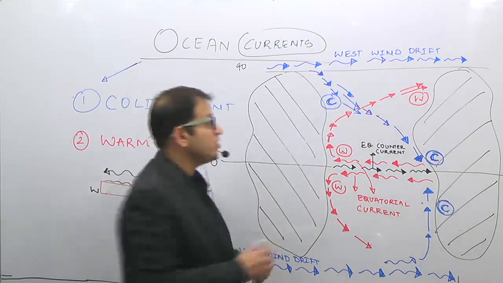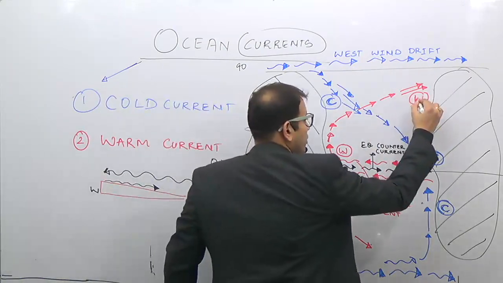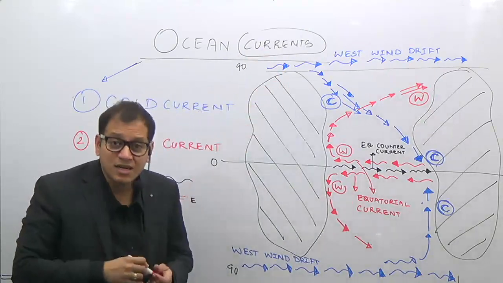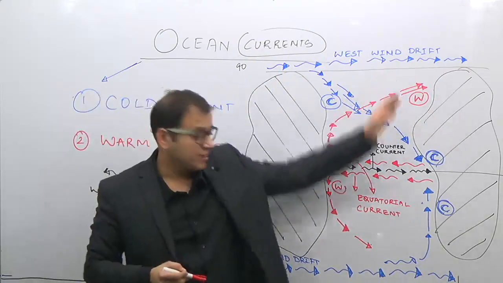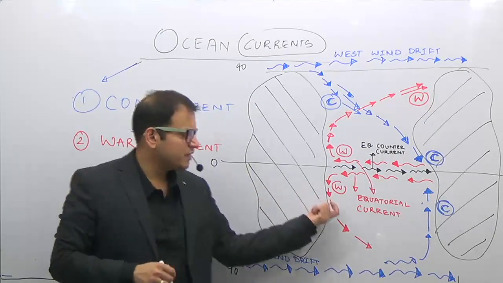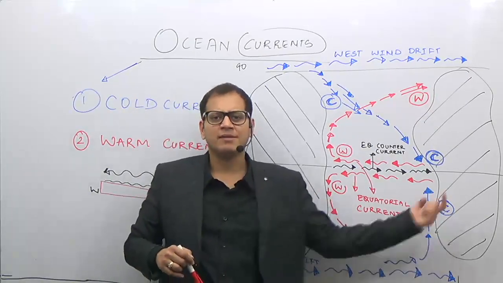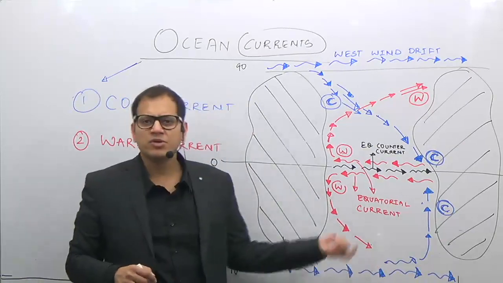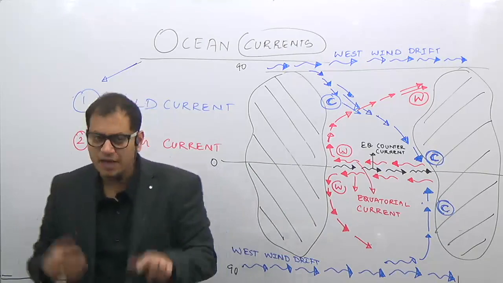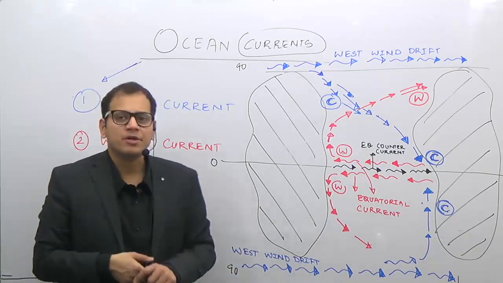So this is the region of a warm current. Because at such greater latitudes in the southern hemisphere there is no land, there is no warm current in the southern hemisphere. Otherwise even this water would have gone and mixed. But in the southern hemisphere, because there is no land, there is a greater influence of the westerly winds. We have already done this in the climatology section.